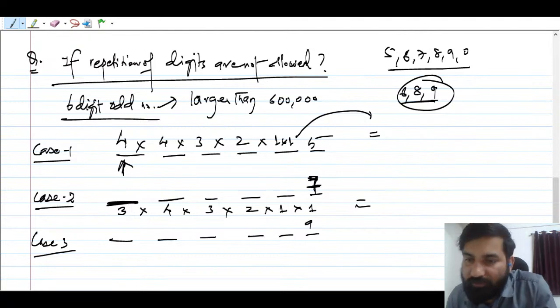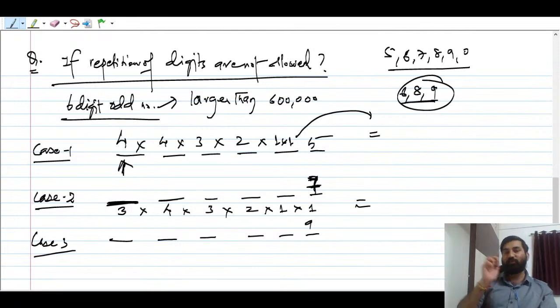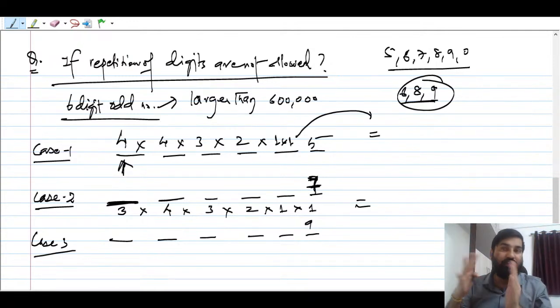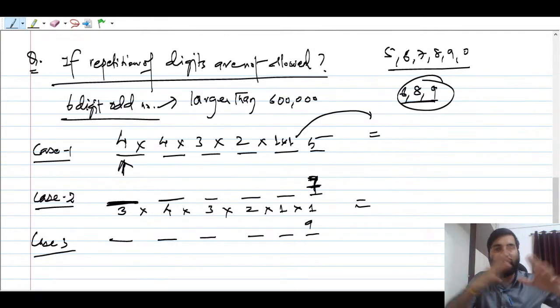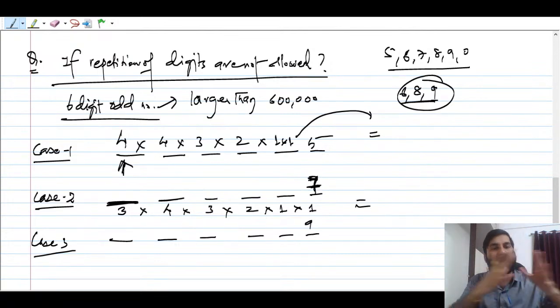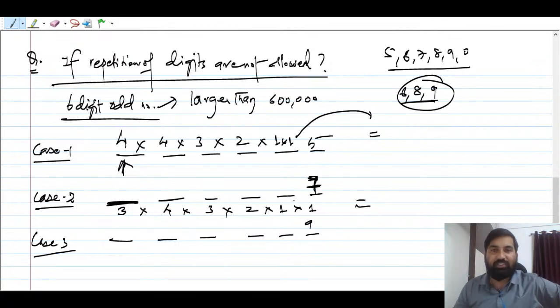Sarur is asking, sir, please explain case 1 one more time. Yes. See, in case 1 you have to keep in mind 2 conditions are given. The number should be larger than 6 lakh, and the number should be odd. So in the unit place there should be an odd digit, that is, not divisible by 2, so that the number will be an odd number, right? So that is fixed. So you have got only how many numbers then? You have got digits, apart from this, 5, 1, 2, 3, 4, right?